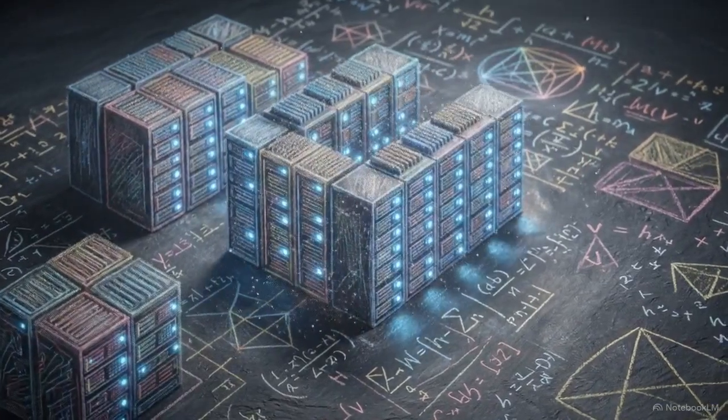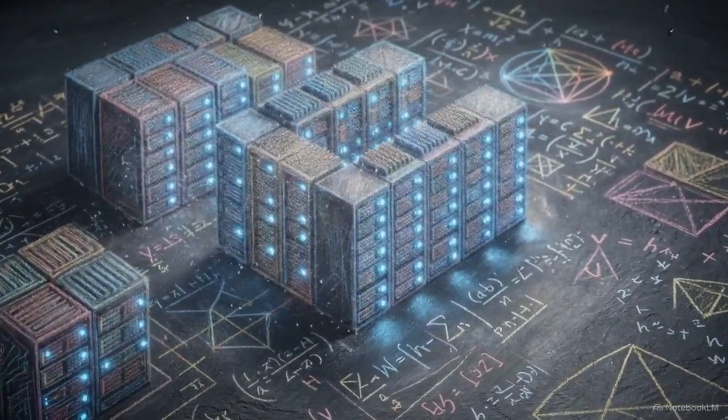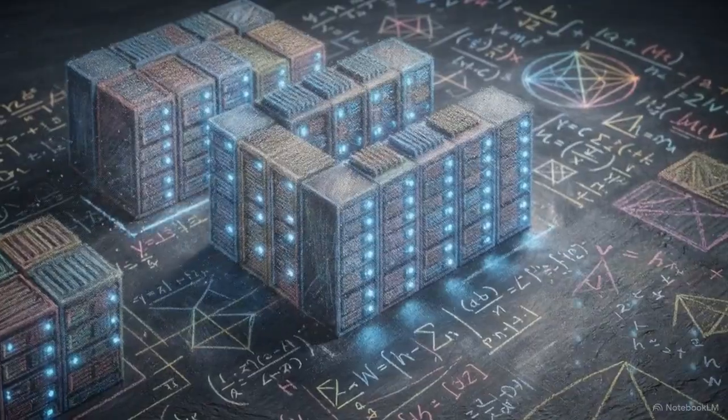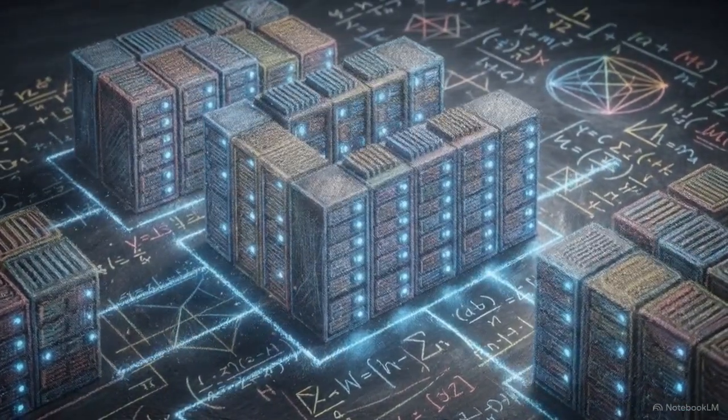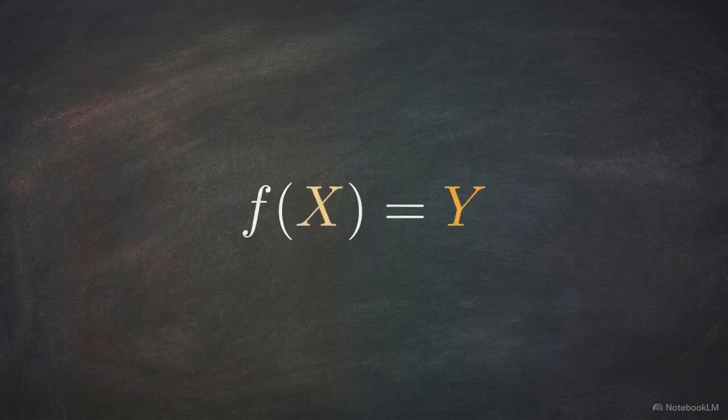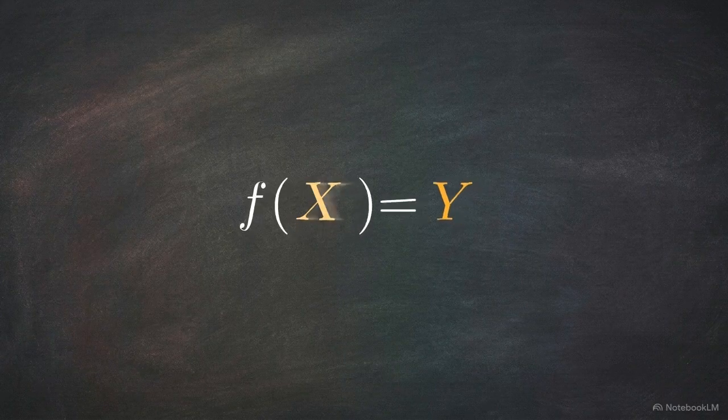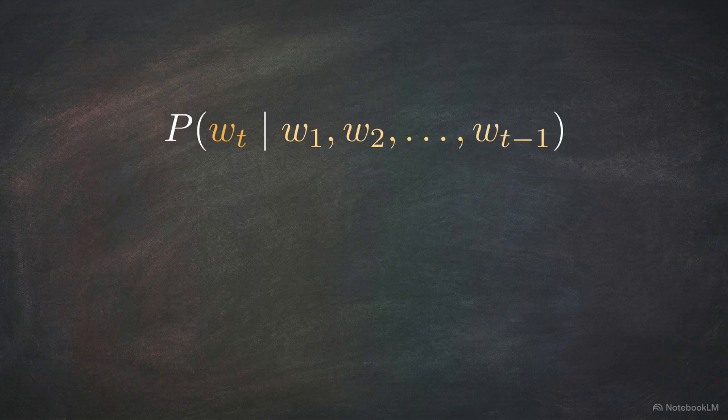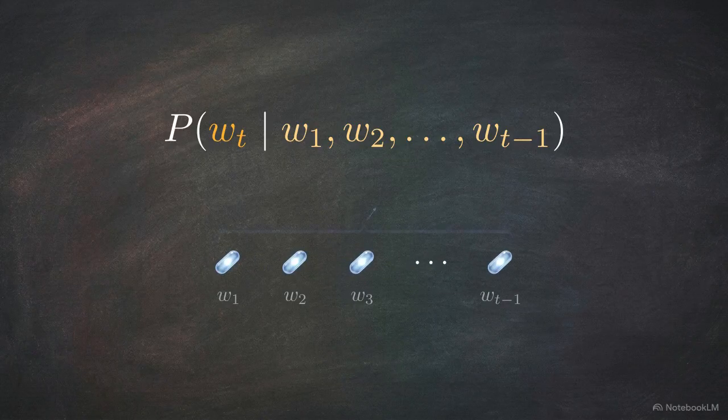Large language models do not understand the world. They do not possess consciousness, and they do not execute logical thought. Strip away the interface, and you are looking at a mathematical approximation function. An LLM operates as a high-order Markov chain, relying on a strict conditional probability equation. The architecture takes a sequence of historical data and calculates the statistical probability of the next token.